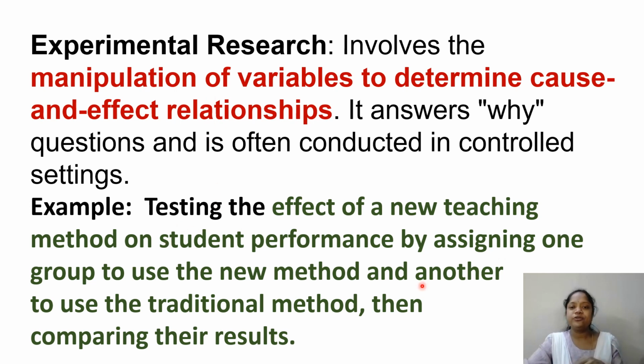Say, for example, the effect of a new teaching method on student performance, by assigning one group to use the new method and another to use the traditional method, then comparing the result. This is called experimental research. Experimental research always has two groups. Cause and effect is also a key term there. Cause is there, effect is there. Here, the cause is the new teaching method, and the effect is how it improves student performance.